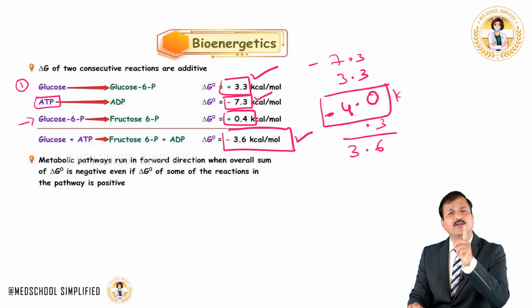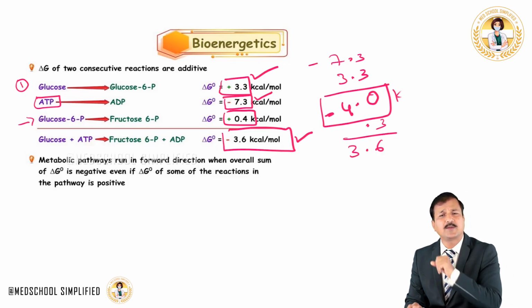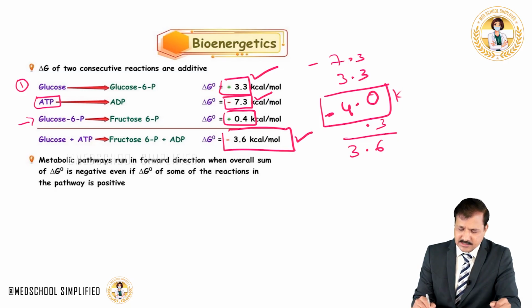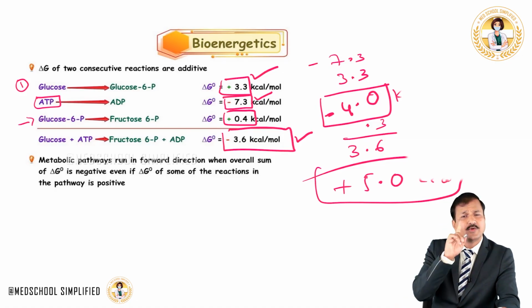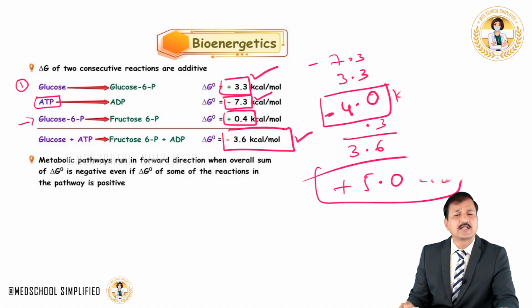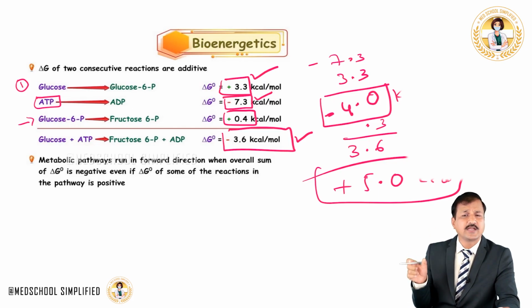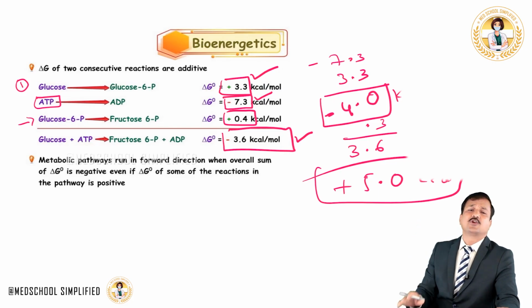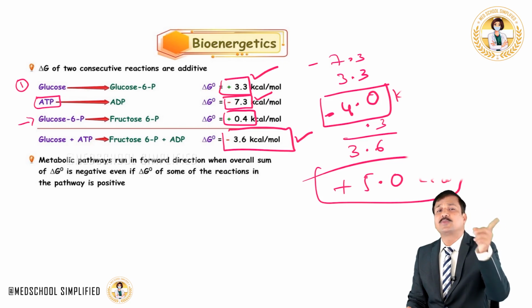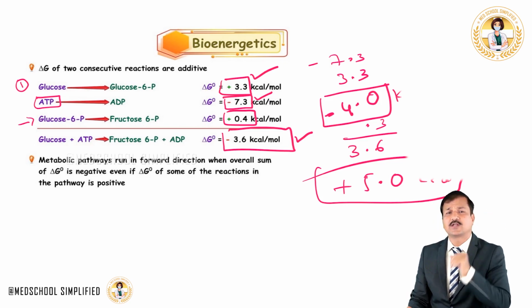If the energy required for the next reaction is more than 3.6 kilocalories, like if it is plus 5.0 kilocalories, that reaction won't be possible. Why? Because we have only minus 3.6 kilocalories, and the energy required for the next reaction should be either 3.6 or less than that. If it is more than this, the reaction won't be possible. That means we need to break one more ATP, and that's how the reactions are made possible in biological reactions. So now let me sum it together.